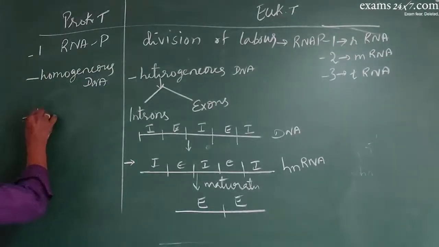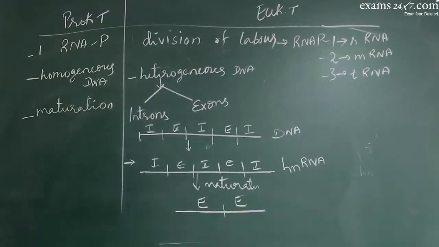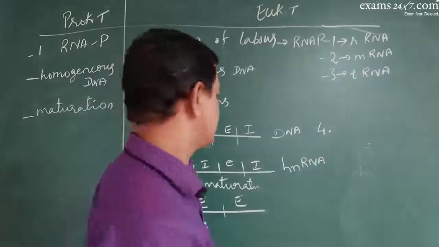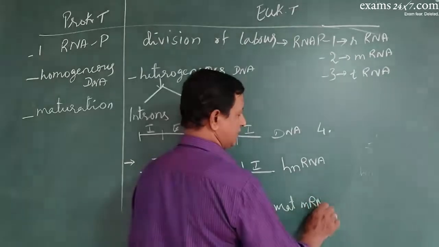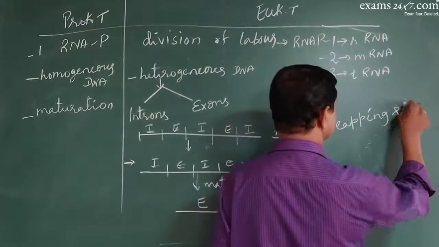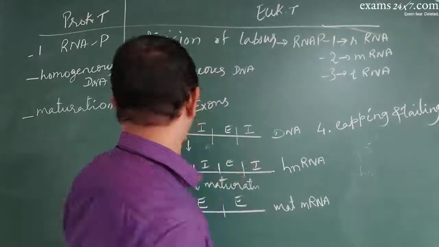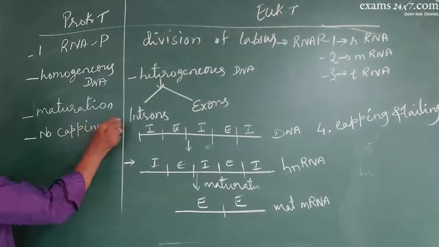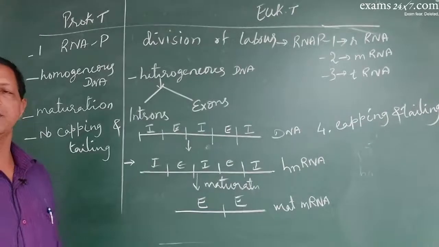So this is another difference. Here in prokaryotes, there is no maturation of mRNA. Fourth difference is that the matured eukaryotic mRNA undergoes capping and tailing, but the prokaryotic mRNA does not undergo capping and tailing. What is capping and tailing?